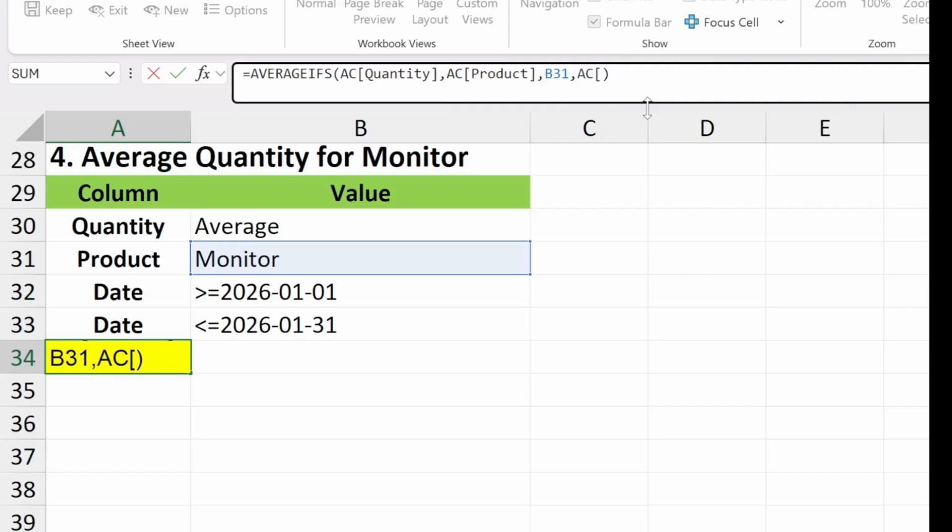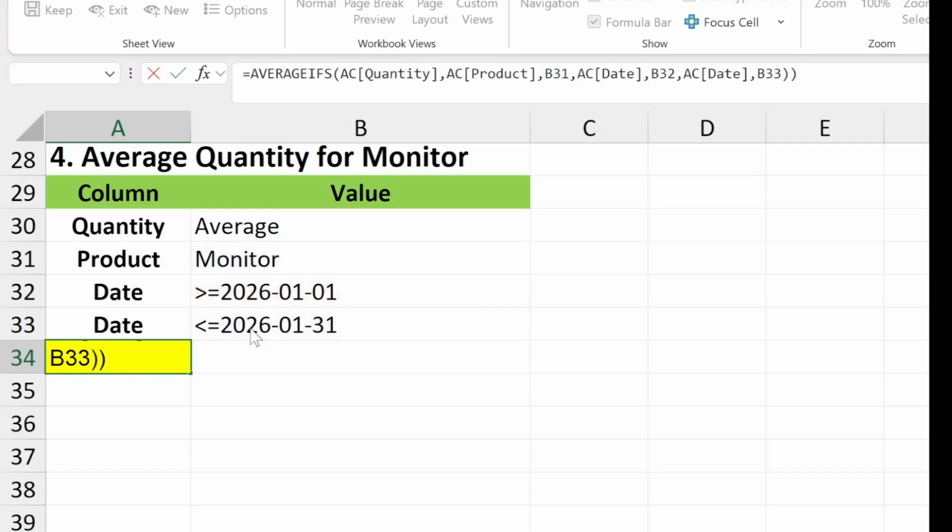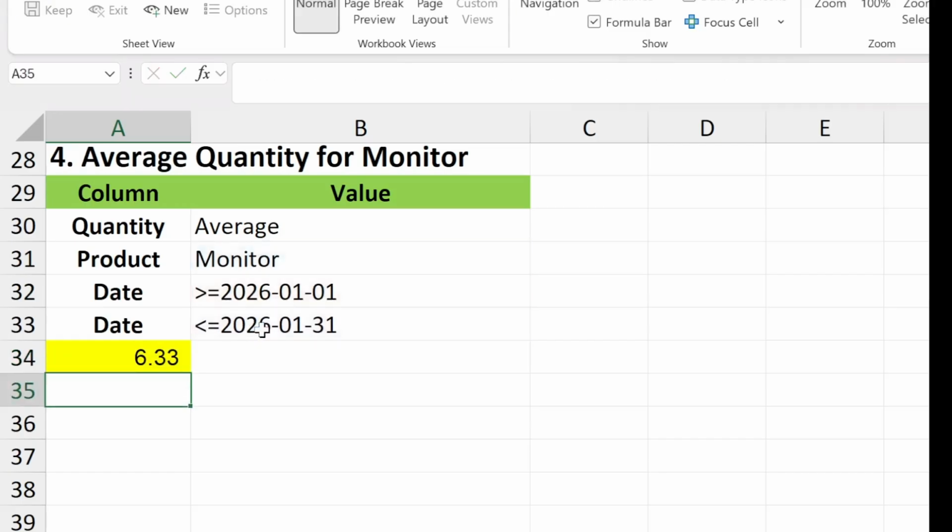After the last criteria, type a comma. Type AC date as the next criteria range, comma, then select B35 for the start date January 1, 2026. Type another comma. Type AC date again as the second date criteria range, comma, then select B36 for the end date January 31, 2026. Press Enter.